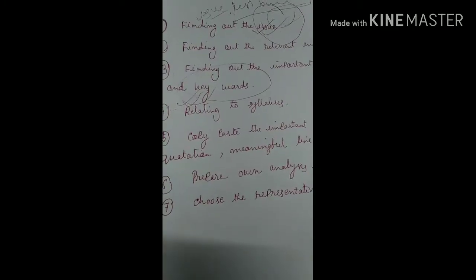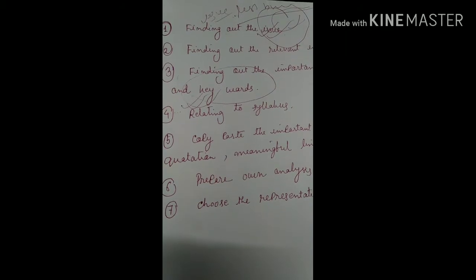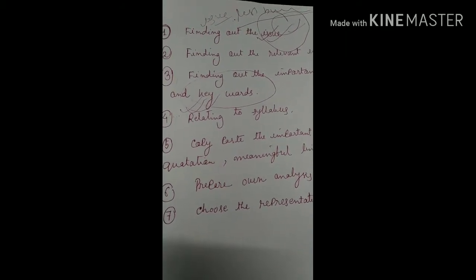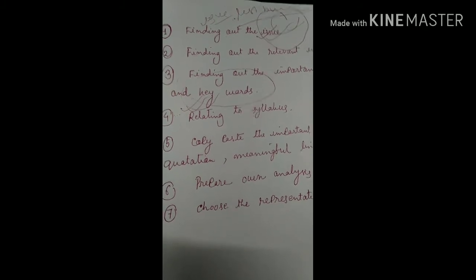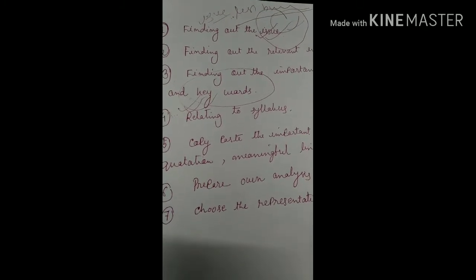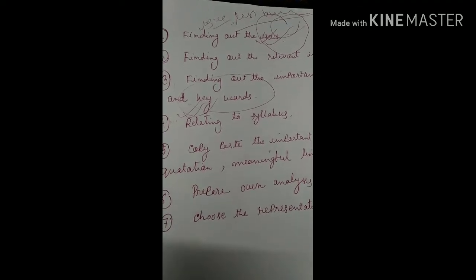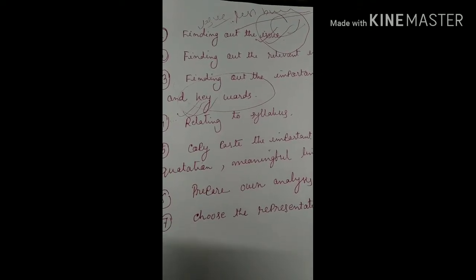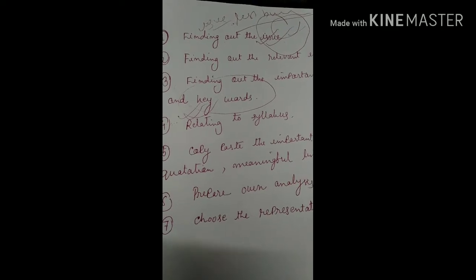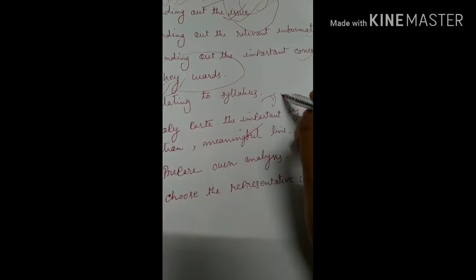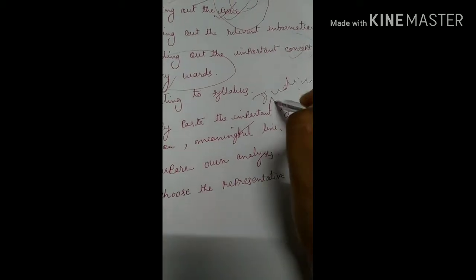Then, finding out the important concepts and keywords. When we read a newspaper, we should always try to find out the concept behind the news. For example, you find news regarding the unusual intervention of the judiciary in the legislature. The concept behind those news is judicial activism, or you can say judicial review.